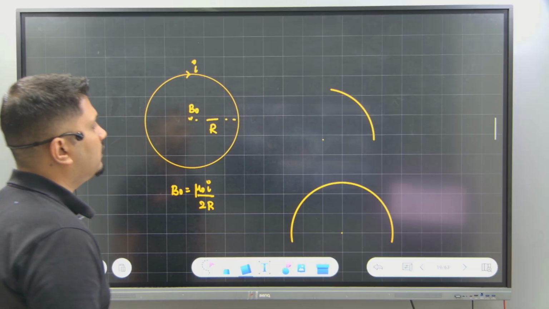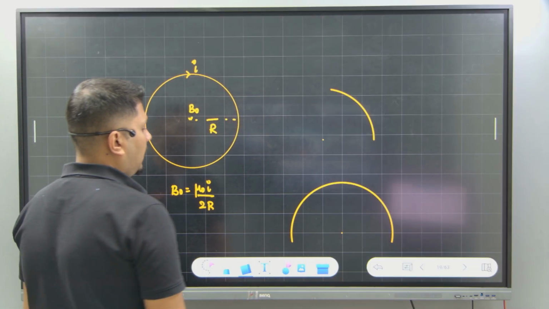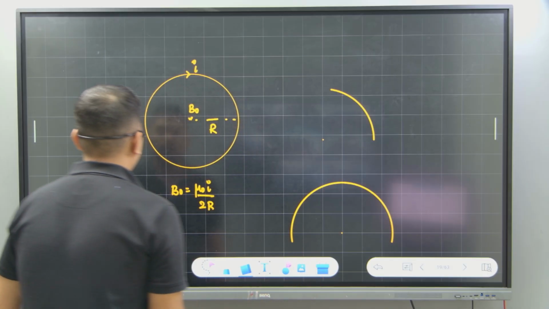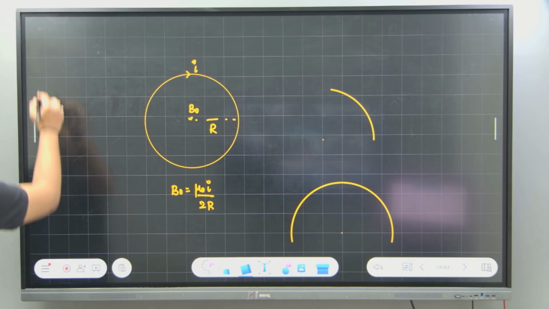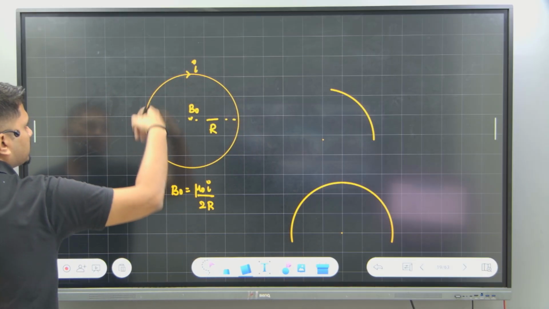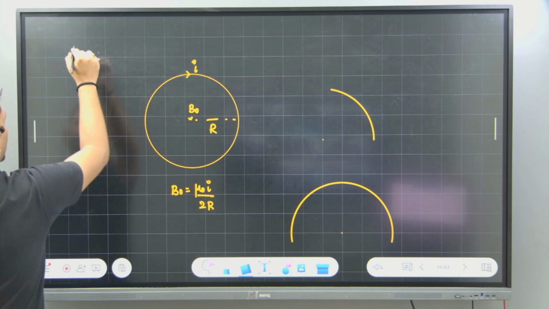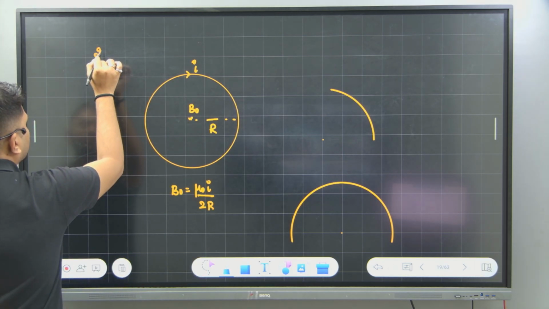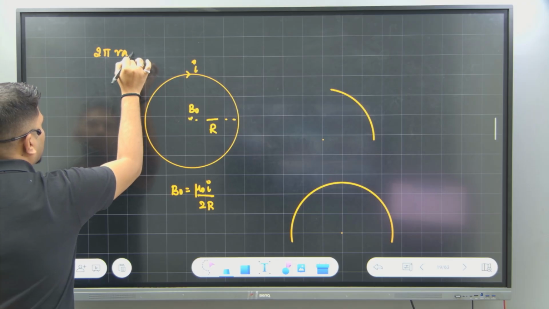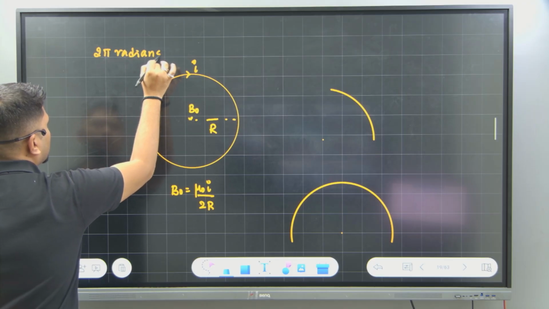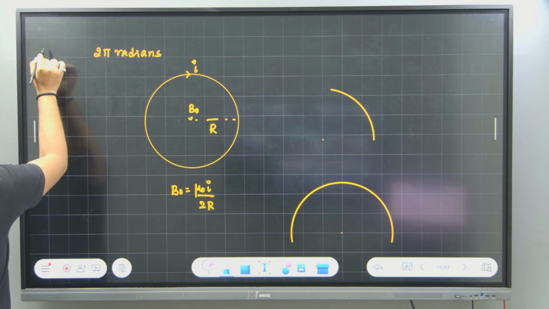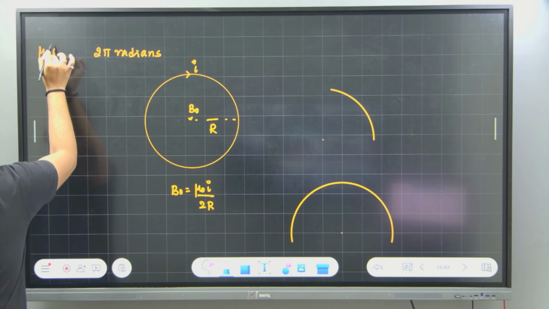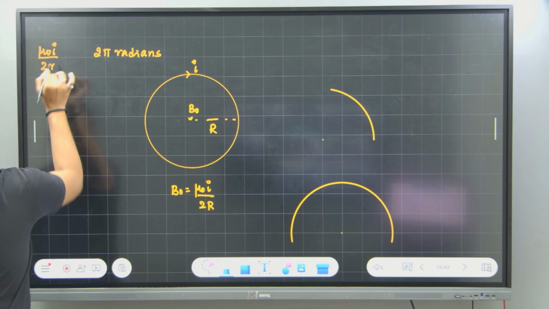Now in this case, how do you find it? To complete a full circle, the total angle covered is 2 pi radians, am I right? For 2 pi radians, the value is mu naught times I divided by 2r.